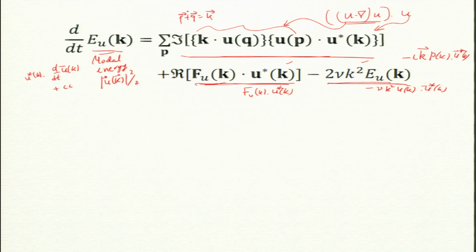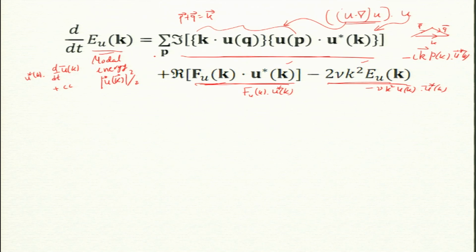Okay. So this is coming from the triad. Not every mode, but these p and q are related. In fact, they come from the convolution, where I get this vector k as p plus q. Of course, there are millions of p, q's, these triads. That is why I have this sum over p.